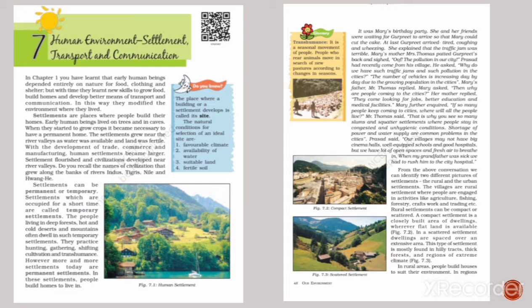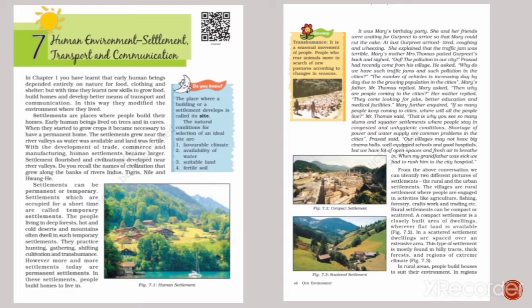So settlements are of two types. Temporary settlements are where a group of houses are occupied for a short period of time. They can be found in deep forests, hot and cold deserts, and mountains. People in these kinds of settlements practice hunting, gathering, and shifting cultivation.